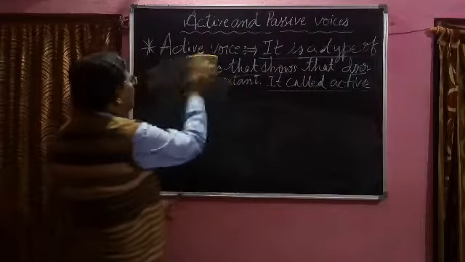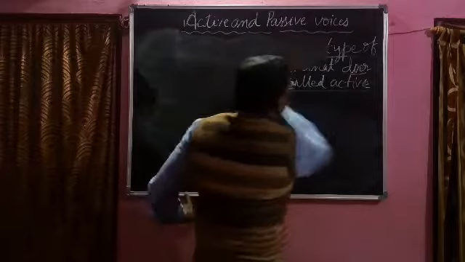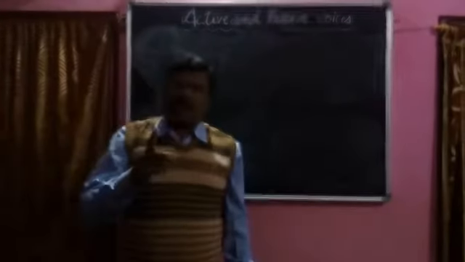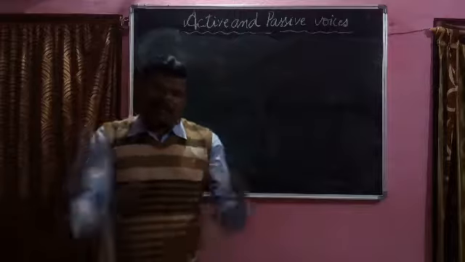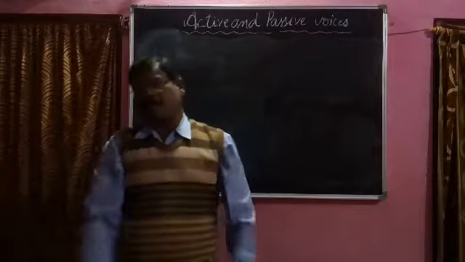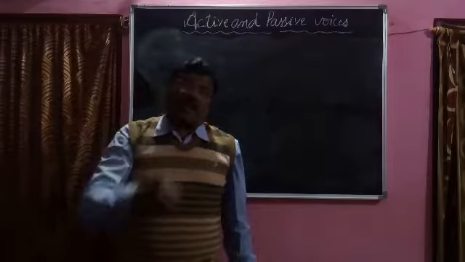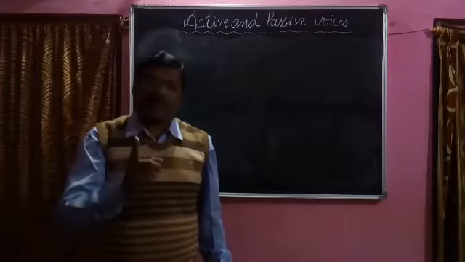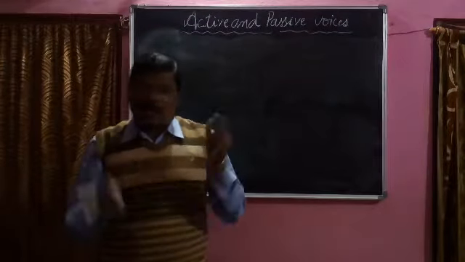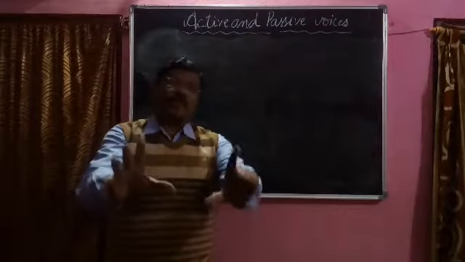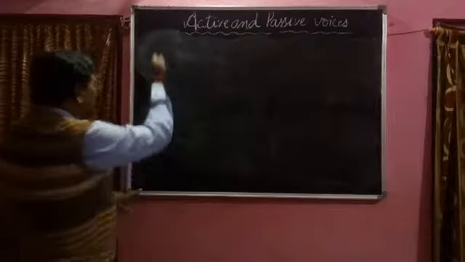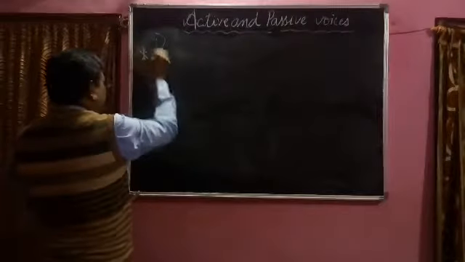Try to understand the definition of passive voice. What is passive voice? In active voice, we have understood that the doer is very important, and in passive voice, that is opposite. What is that opposite? The action is important. The doer is not important in the passive voice. What action has been done by the doer, that action is very important in the passive voice. Very simple. We can understand the definition of passive voice.